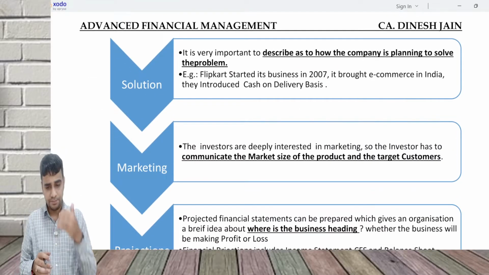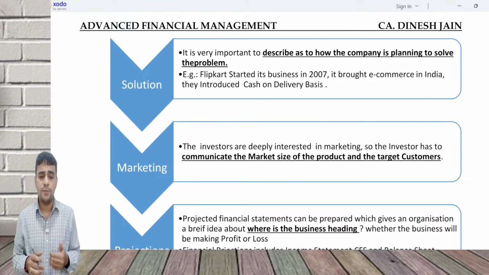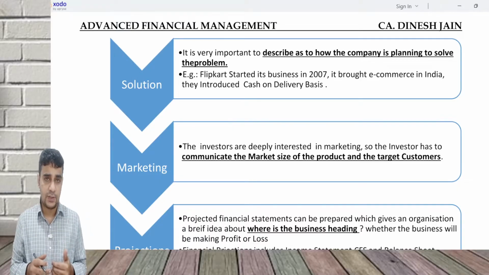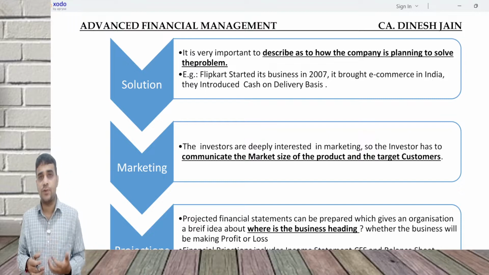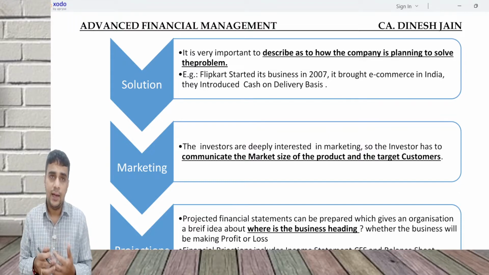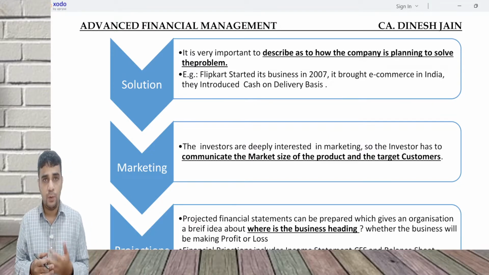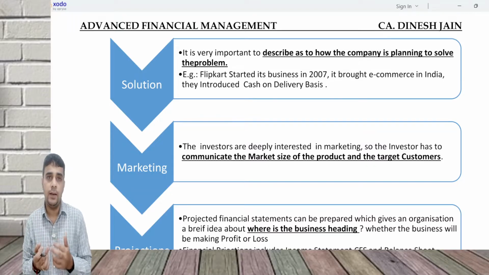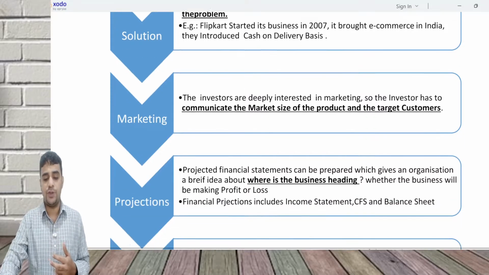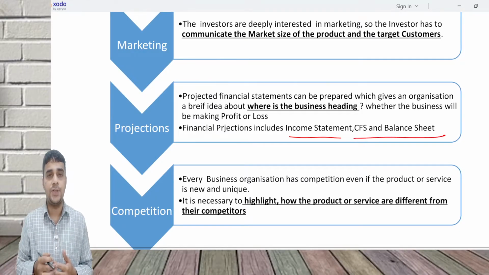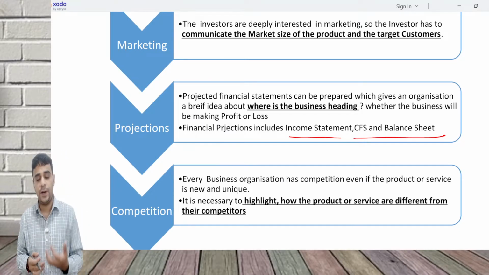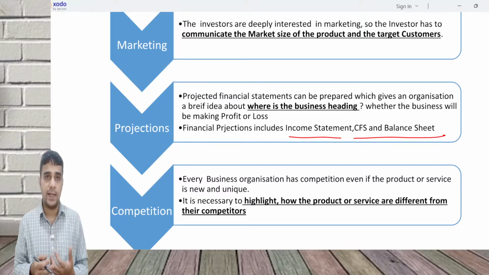Other part is how are we going to market the product? So marketing of the product, the investor has to be communicated the market size. Then talk about the financials of the company. What is financials? It is talking about the P&L and balance sheet. Brief projections. Financial projections will include the income statement, cash flow statement and balance sheet. Do a financial projection and explain where the business is likely to head.